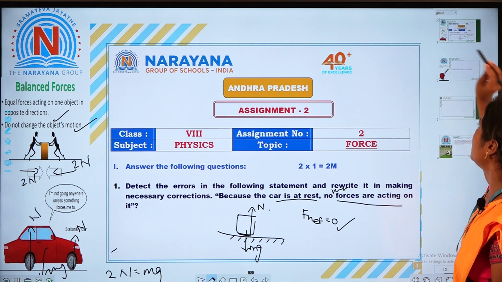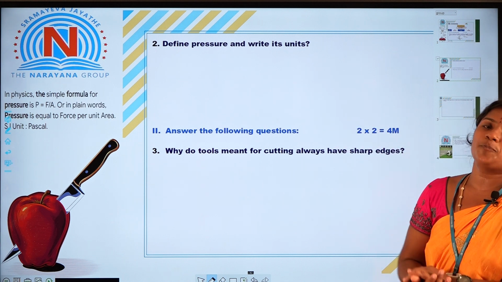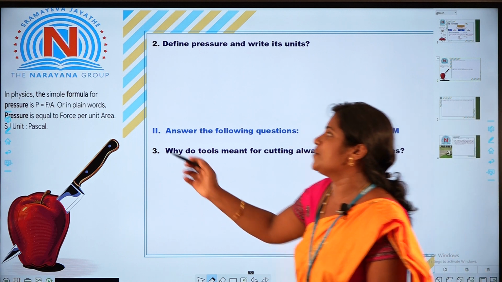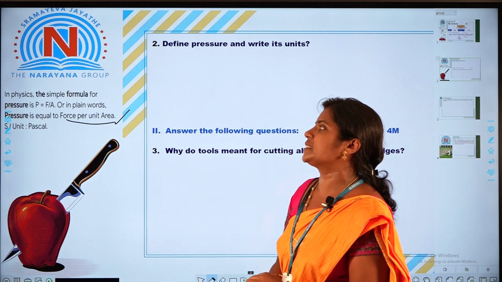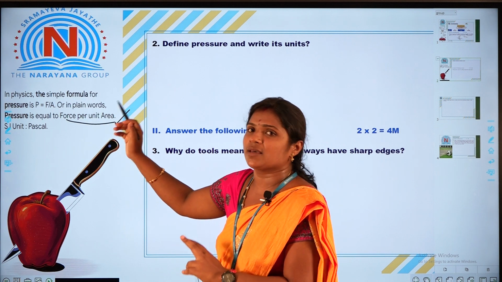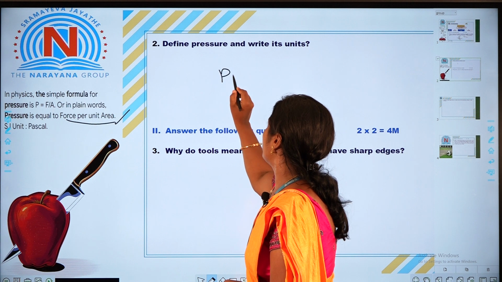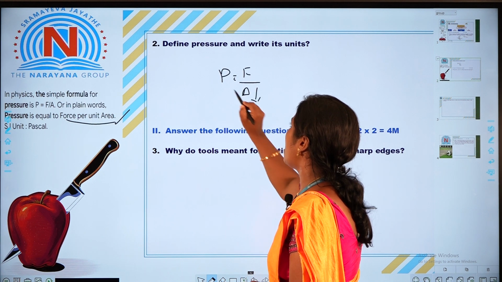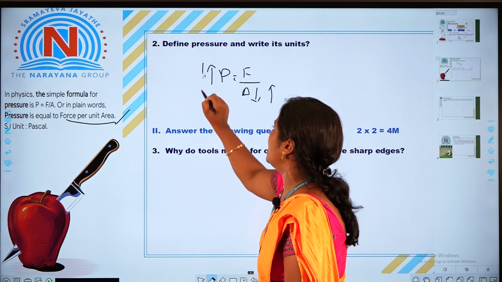Next we move on to the second question. Define pressure. What is pressure? Force per unit area is called pressure. Pressure depends on the applied force and the area of contact. Pressure is equal to force by area. If the area of contact is less, pressure is more, and if the area of contact is more, pressure is less.